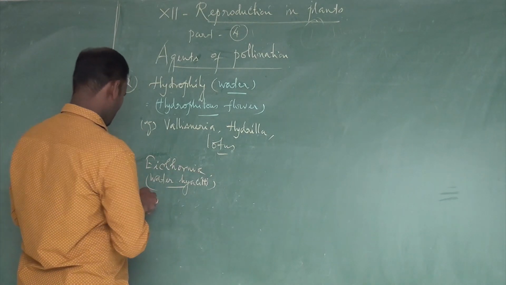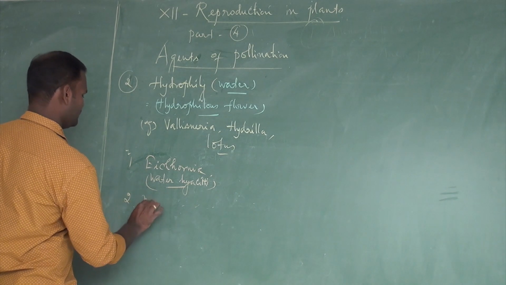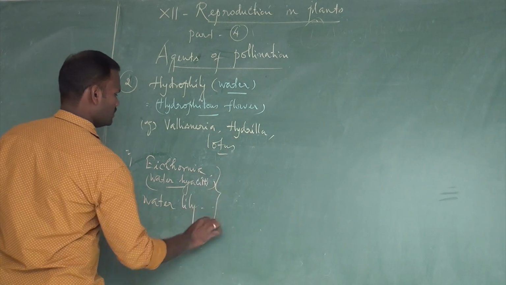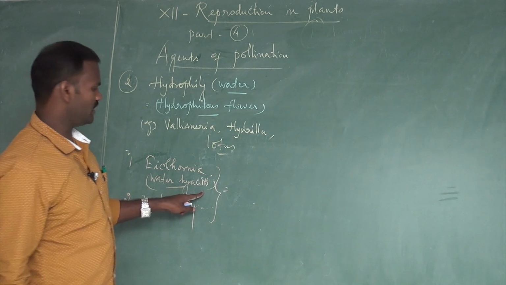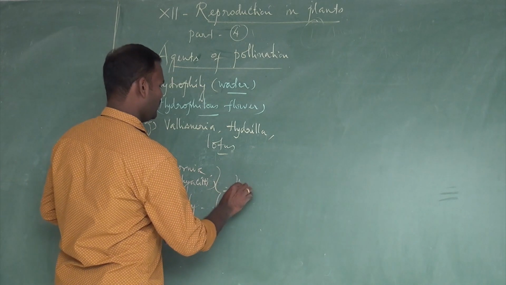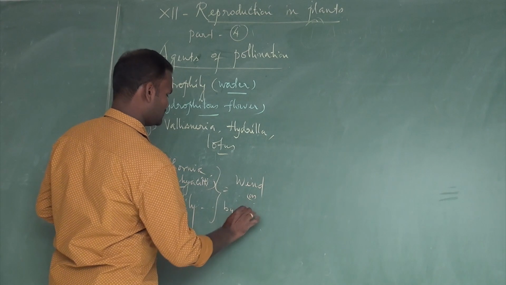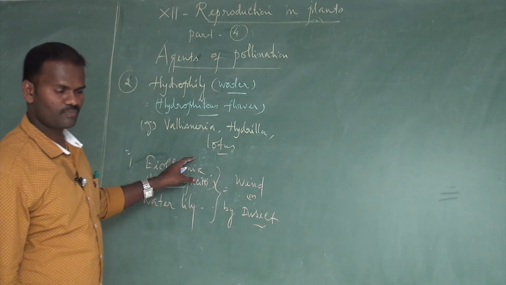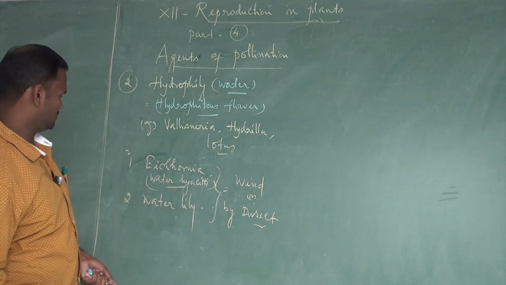Then Pistia, Eichhornia and water lily. In this type of plants, pollination takes place either by wind or by insect. Actually, they are aquatic plants, but pollination takes place by wind or insects.